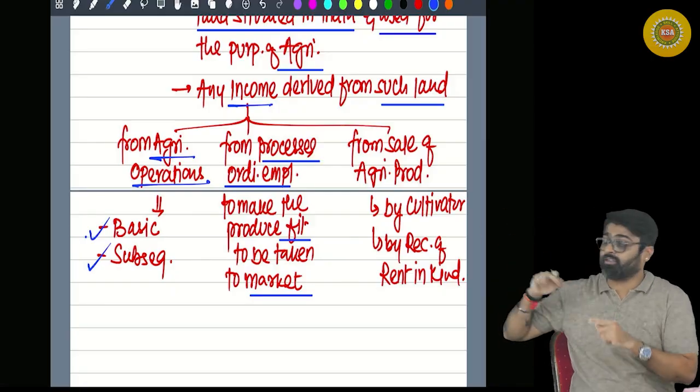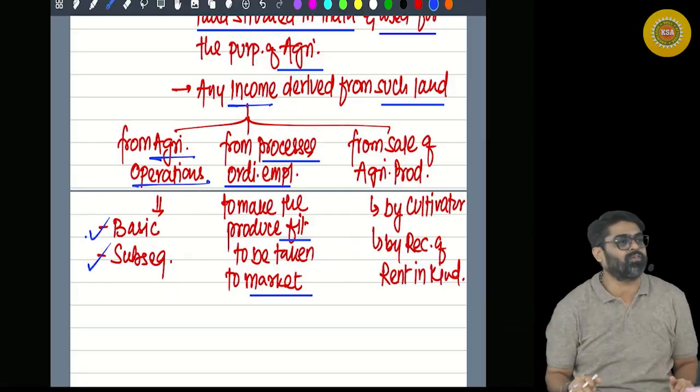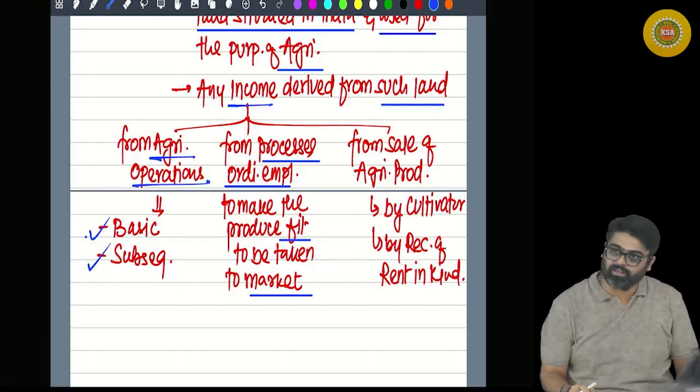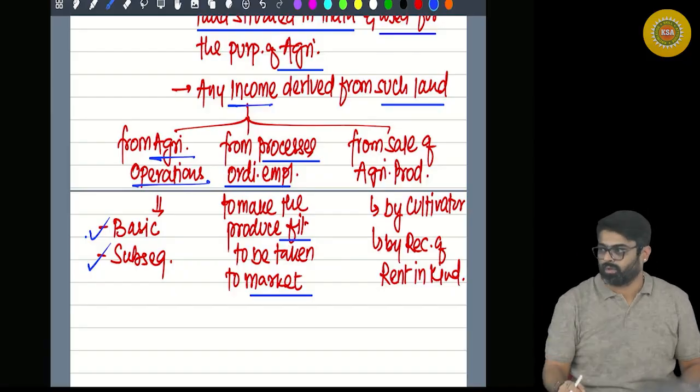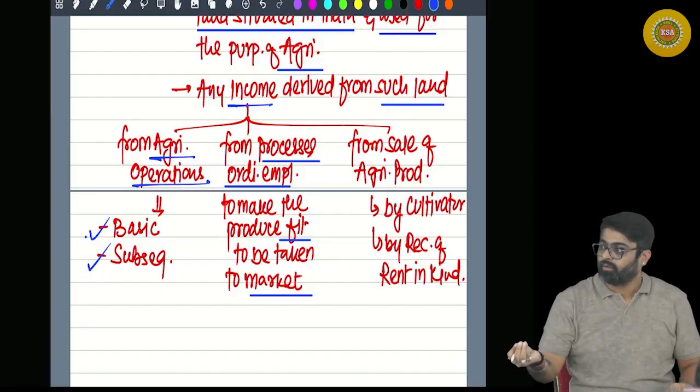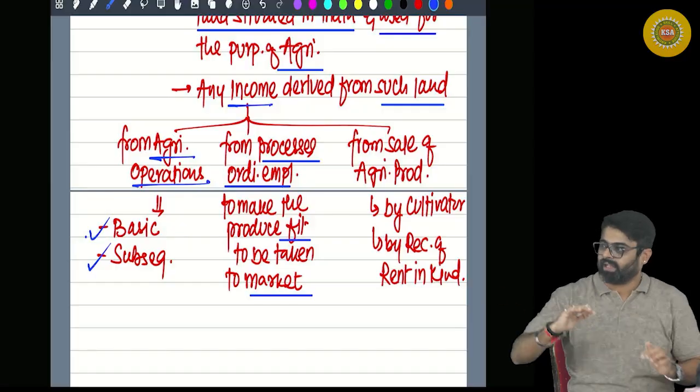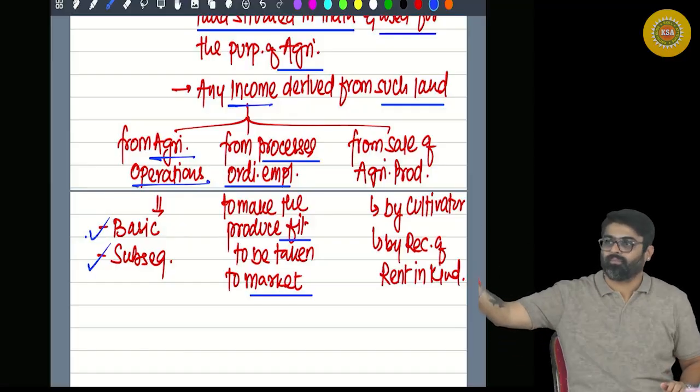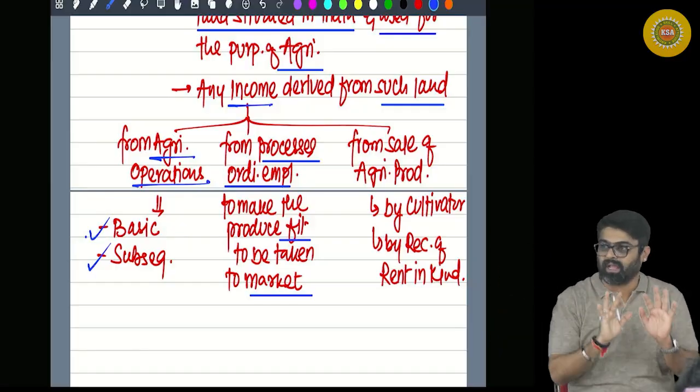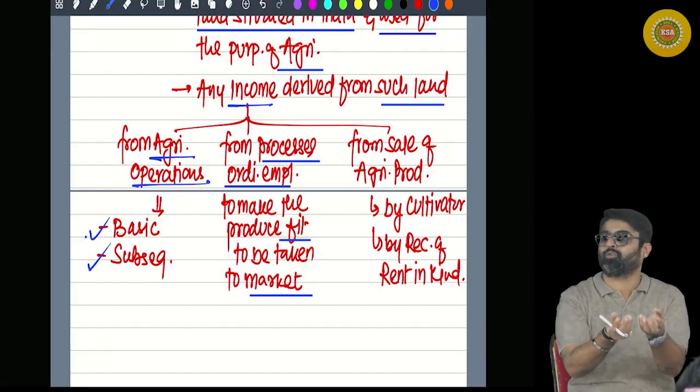But these processes don't change the characteristics of agricultural produce. For example, wheat has been grown. After harvesting, will it directly go to the market? No. Threshing will be done, drying will be done, cleaning will be done, sorting will be done.